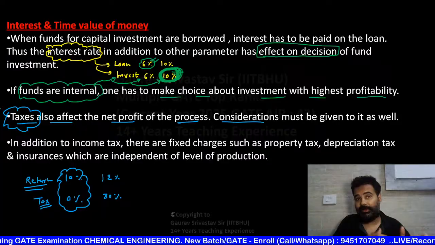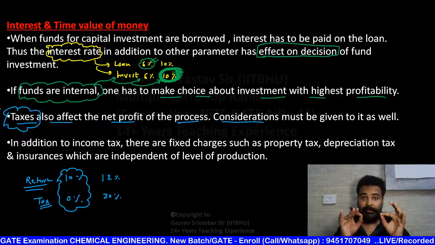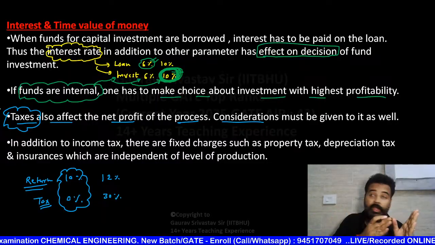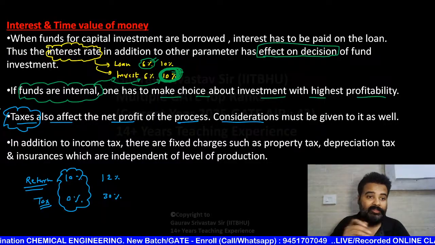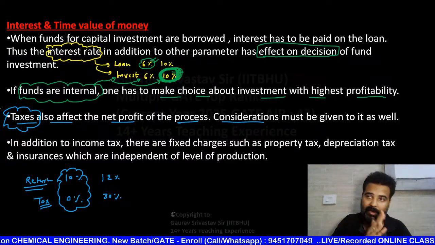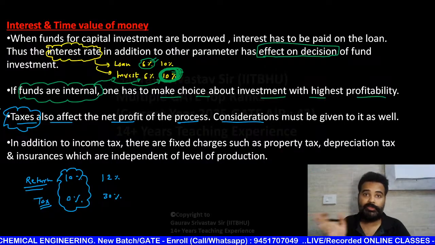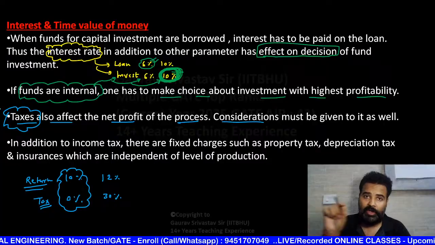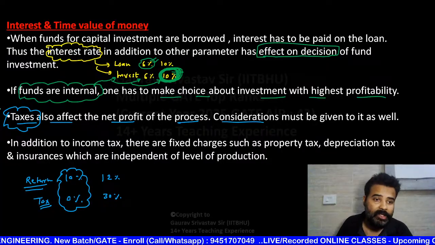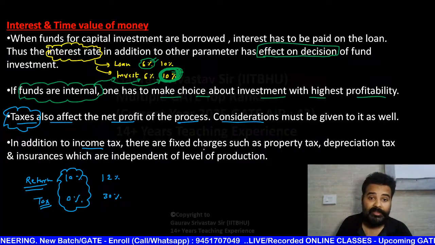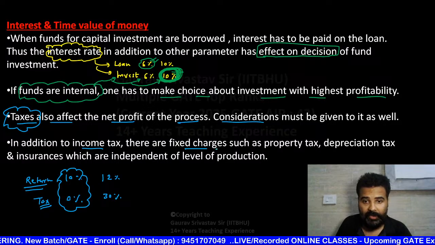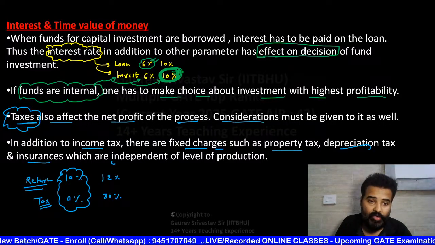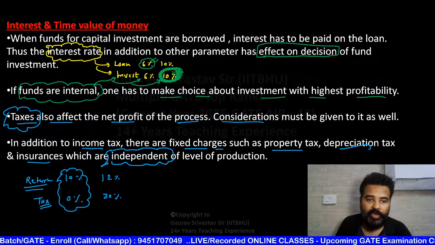कौन सा project हम लोग choose करें? You will also see many PYQs, उसमें text data वगैरह देता है, पूछता है which project is good, project A, project B. And from last 5 years, many numericals asked like A, B, compare A, B, which one is good, like this. Or if this is same, then what is the I value, what is N value, these type of questions. In addition to income tax, many other taxes are also there, and fixed charges are also there, like property tax, depreciation tax, insurances, and they are totally independent of level of production.